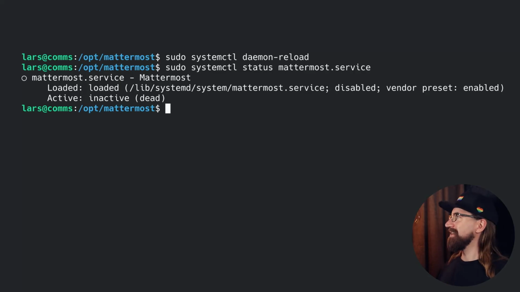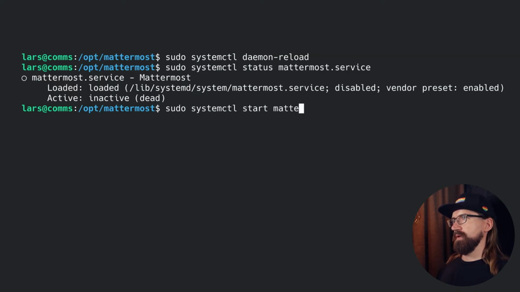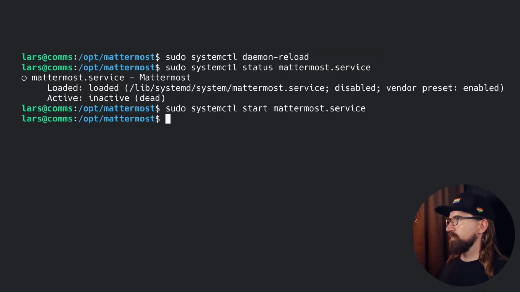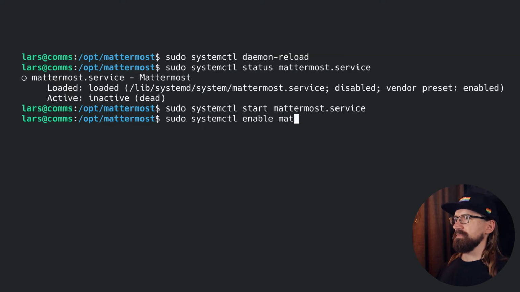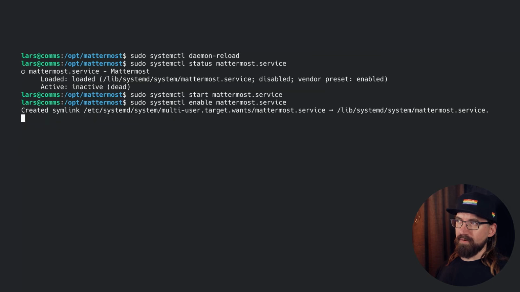Very dramatic. So let's start it. Sudo systemctl start mattermost.service. And then sudo systemctl enable mattermost.service. And that should enable it for automatic startup.